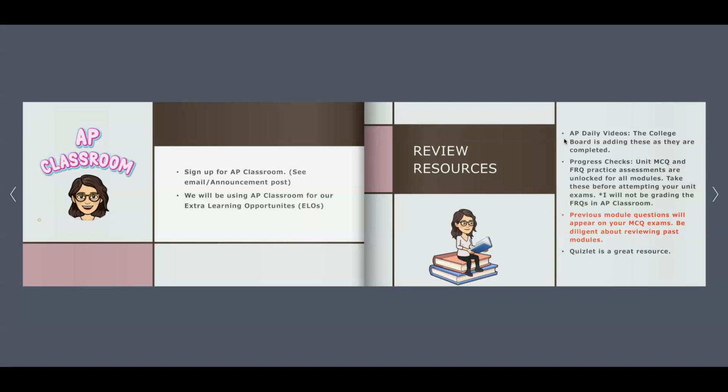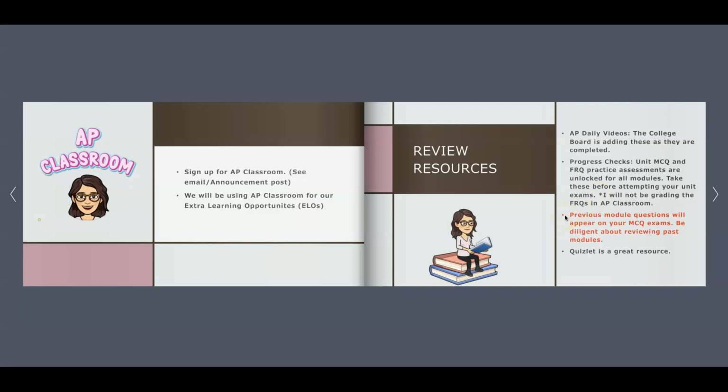And then the second thing that you should do, this is my recommendation, is go through before you take your exams and complete the progress checks for the corresponding module that you're working on. For example, if you're working on neuroscience, before you take the neuroscience test, go ahead and just do the progress check. There's an MCQ and an FRQ practice assessment that you can do. And I've unlocked these for all modules, so the whole class is open as far as the progress checks. Please note, the FRQs will be practiced, but I will not be grading these in AP Classroom.